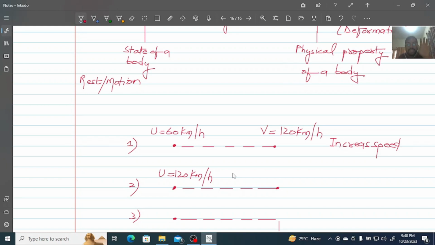When I push the brake, the speed of the car slows down. It goes to 60 kilometers per hour. So how have we decreased the speed? We have used force on the brake. By using force, we can also decrease the speed of any moving object. So that is the second thing that force can do.